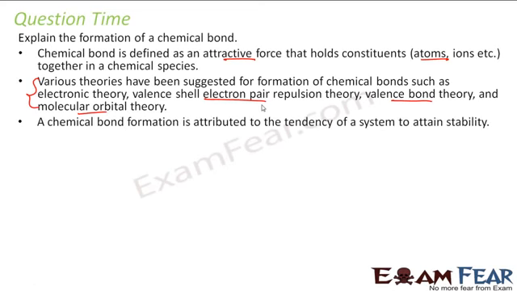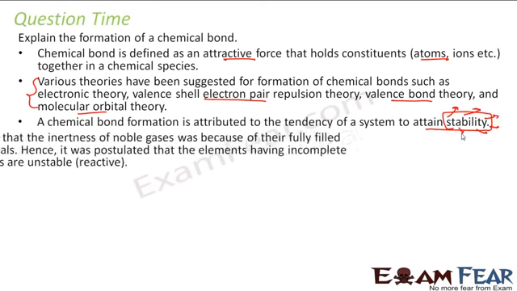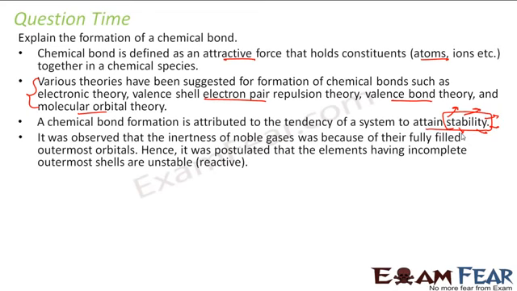But all these theories talk about the fact that a chemical bond is formed to attain stability, to reduce the energy. Stability is the goal of all the atoms, and that's why they combine chemically. It was observed that the noble gases have filled outermost electrons and hence they are stable.